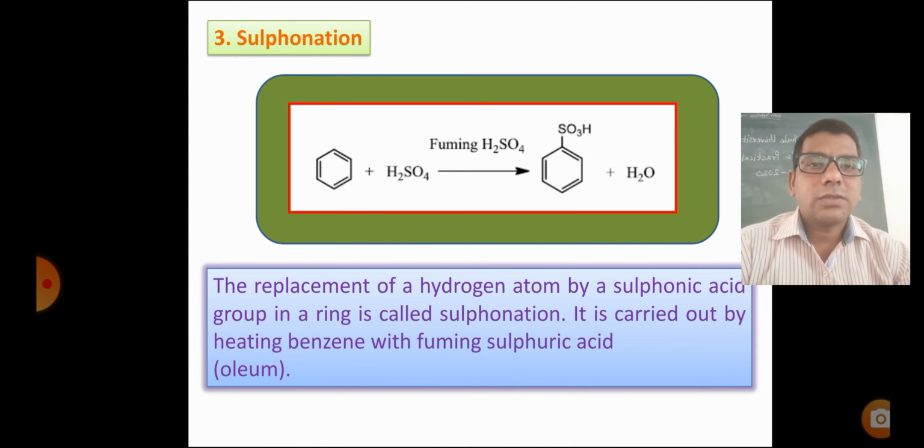Third reaction is sulfonation. The replacement of a hydrogen atom by a sulfonic acid group in a ring is called sulfonation. It is carried out by heating benzene with fuming sulfuric acid, that is oleum. We can see the reaction: benzene plus fuming H2SO4 with concentrated H2SO4 gives benzene sulfonic acid.